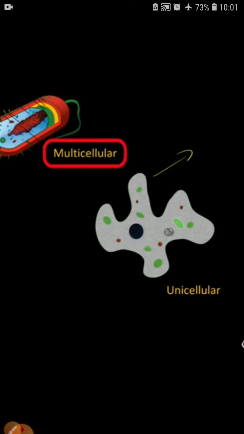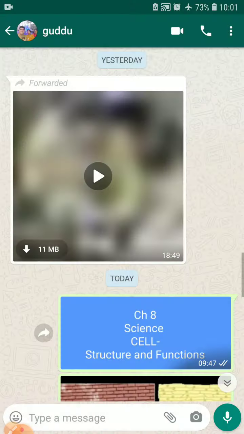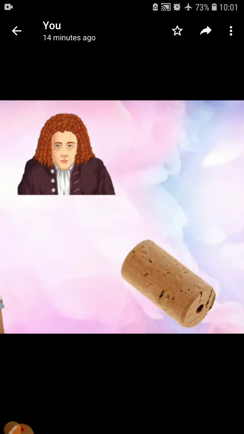So here we can say that at the time when Robert Hooke found the device, the microscope, at that time there was no huge variety of microscopes; only a single variety was found at that time. And by the microscope he found very small, minute organisms that we can't see with the naked eyes, isn't it?